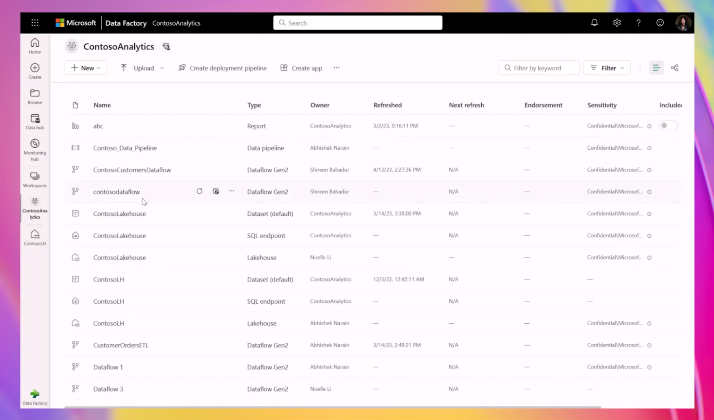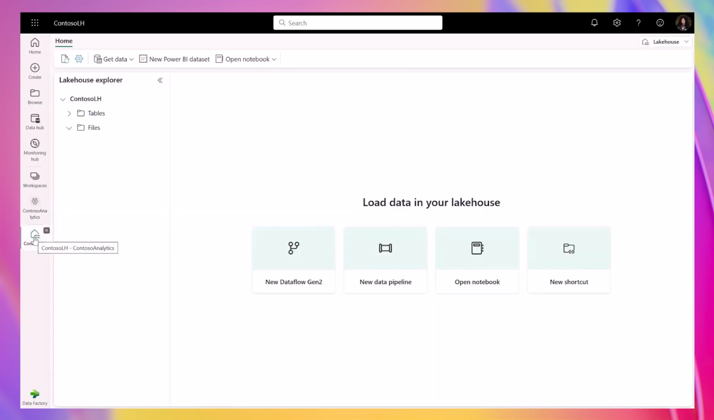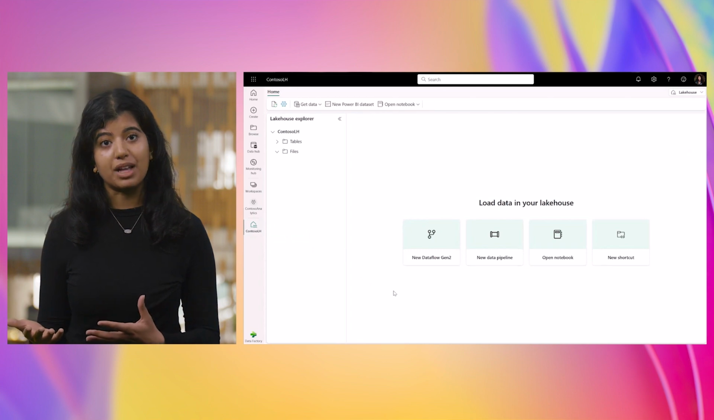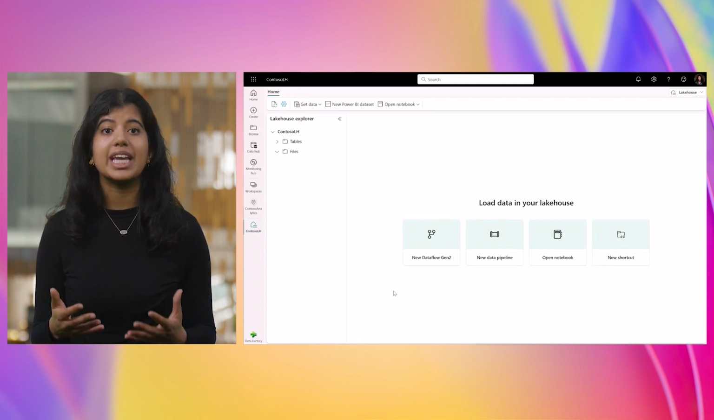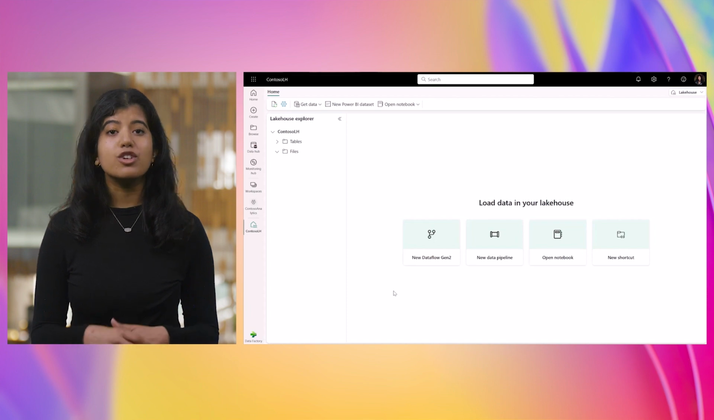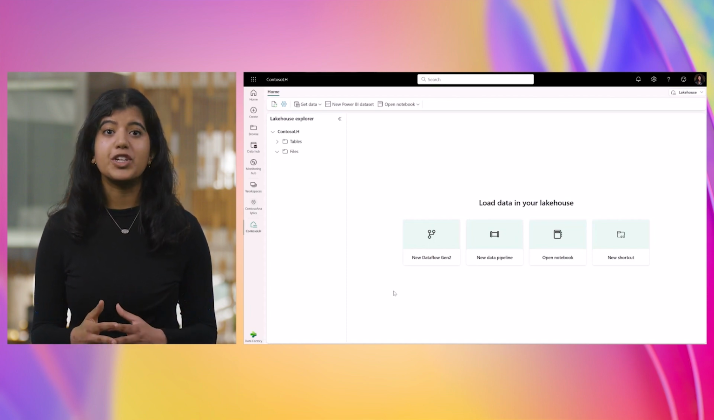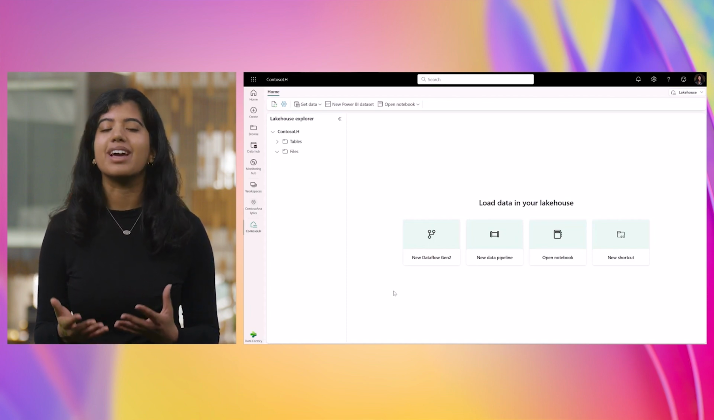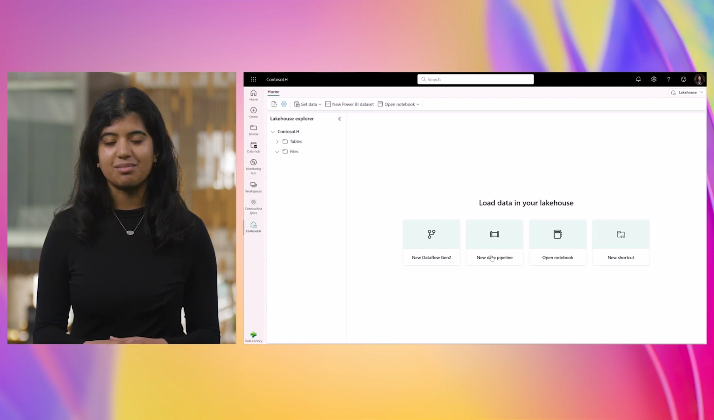Now, let's design our pipeline. Fabric data integration includes the rich data orchestration capabilities that currently exist in Azure Data Factory. And with pipelines, customers can perform sophisticated data orchestration at an enterprise scale. Users who are familiar with ADF will appreciate the familiarity of the low-code yet customizable experience.